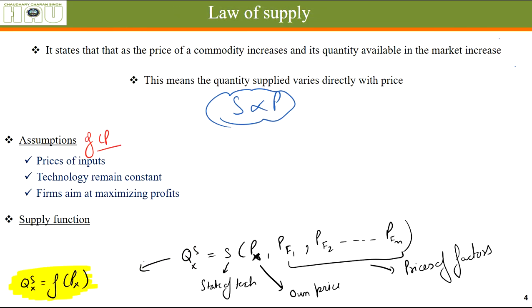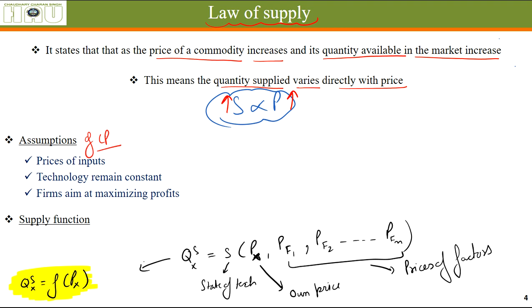So what is actually the law of supply? The law of supply states that as the price of a commodity or a good increases, the quantity offered for sale in the market increases. This simply means that quantity supplied varies directly with price, because as the price increases, quantity supplied in the market increases. These two things move in the same direction.